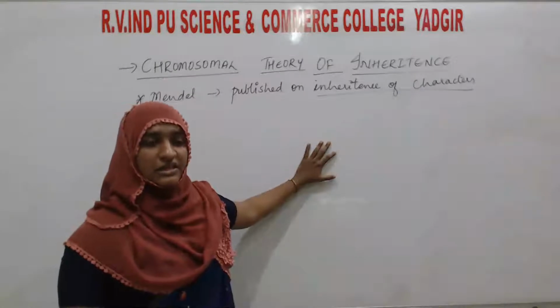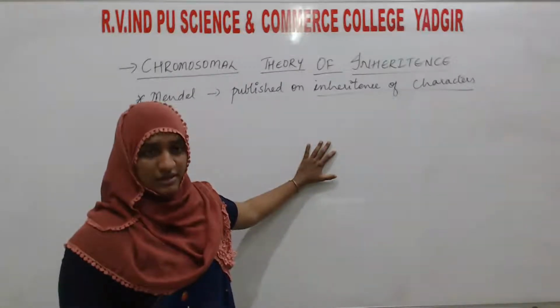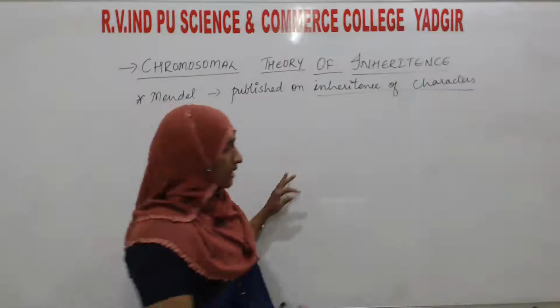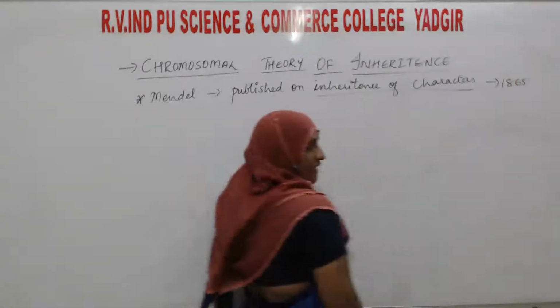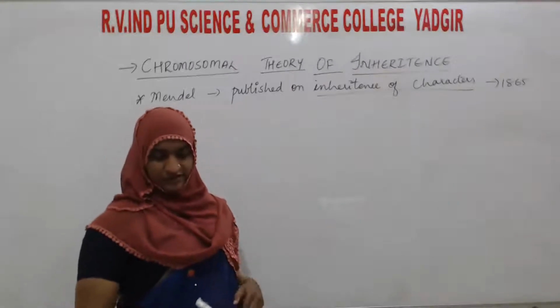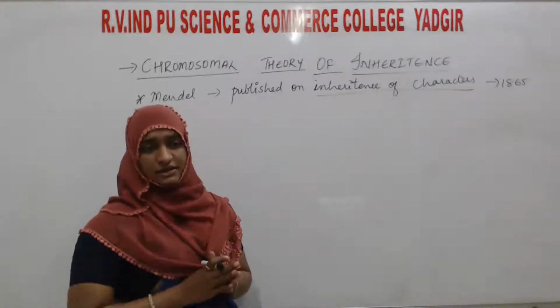He took the characters in the form of genes or alleles, in the year 1865.